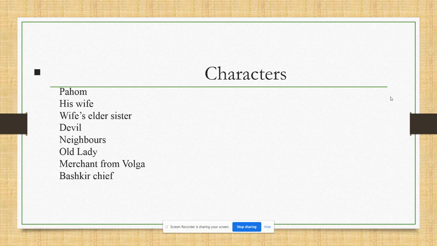So these are the characters in this story, How Much Land Does a Man Need? The protagonist is Pahom, the farmer, the peasant. His wife's elder sister, who visits his wife in the countryside. The devil, Pahom's neighbors, the old lady, the merchant from Volga, and the Bashkir chief.